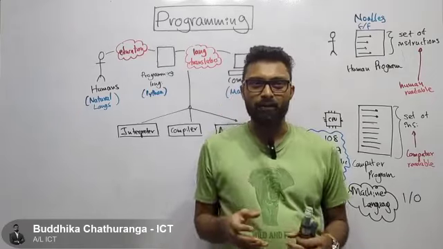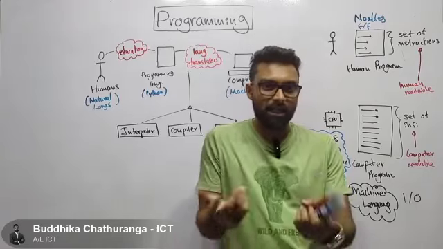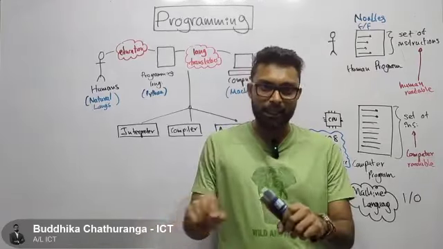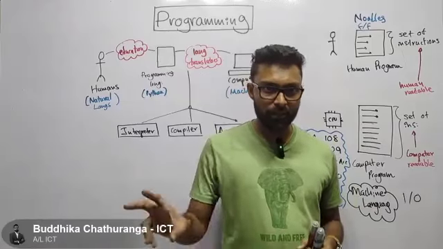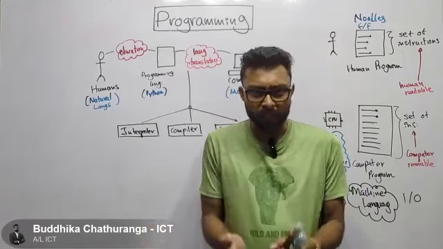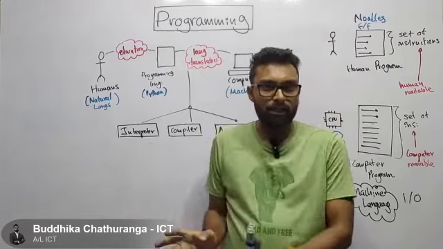If they want to use Sinhala letters, Tamil letters, or Japanese letters, they can. Then it will translate into another language called Java, and it will be executed in a Java-like environment.